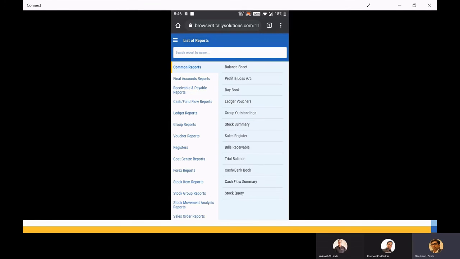If you really like this, then please do comment on the chat option. Darshan, there are lots of comments. Really amazing. Wow. There is one question. Is this a new app launched by Tally?